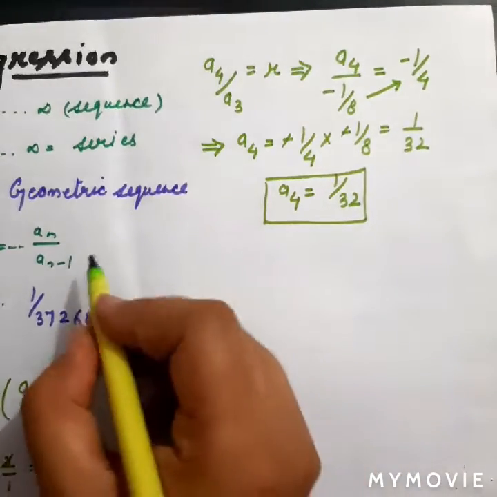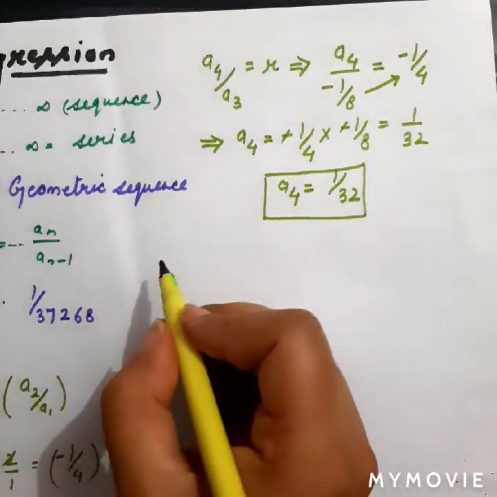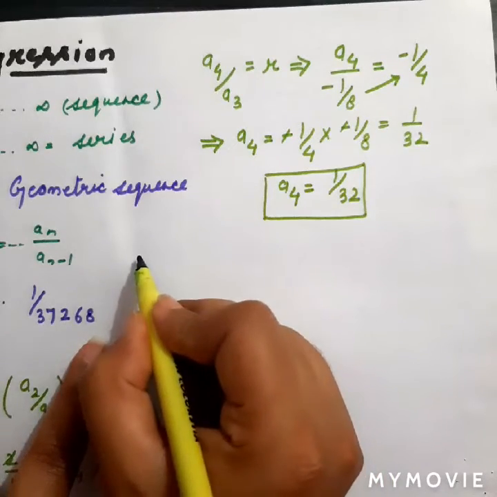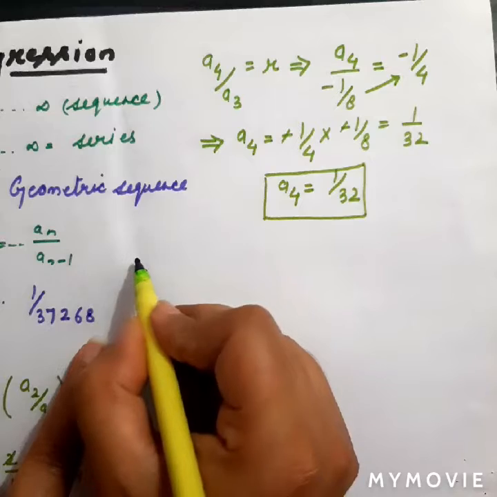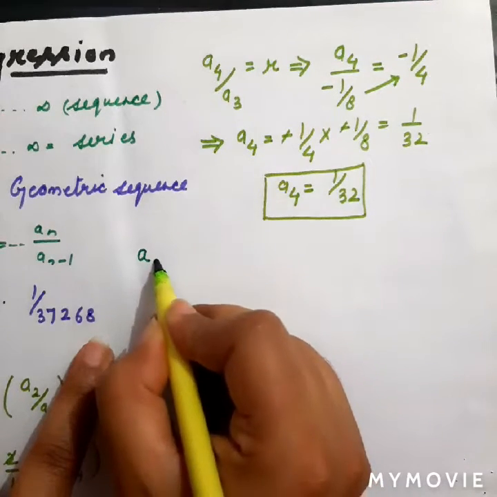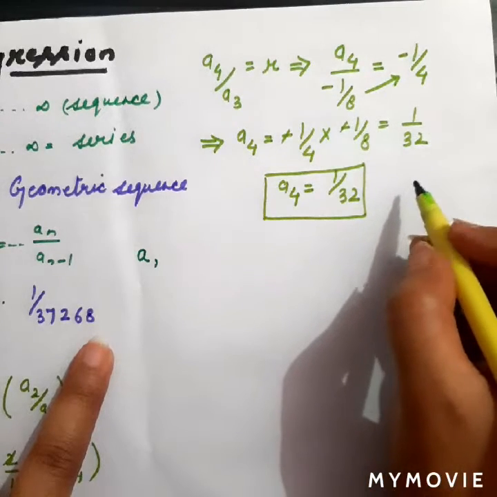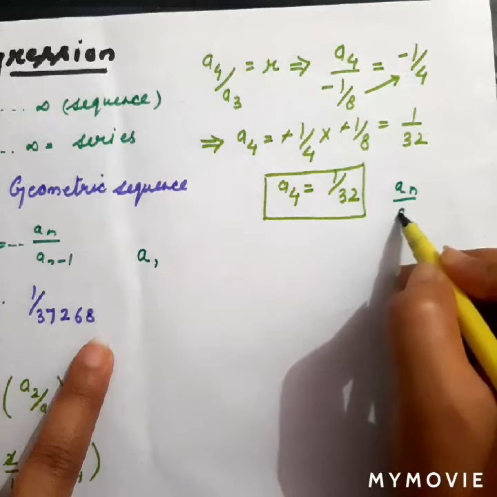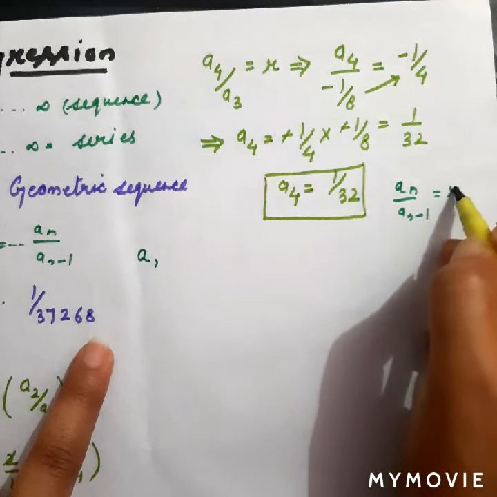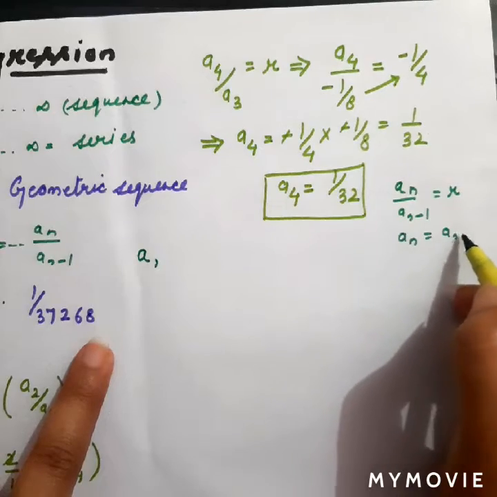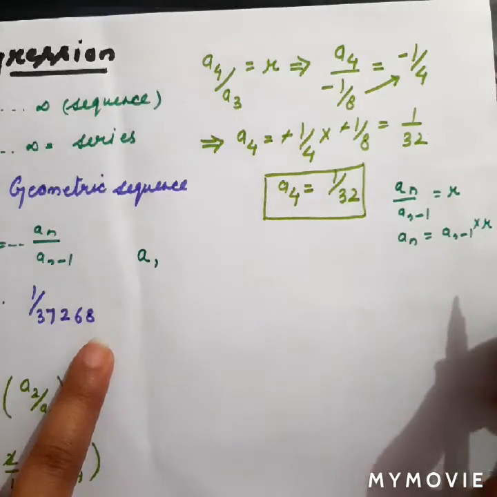Suppose I take a geometric sequence, I can write its terms in this way. For example, a is the first term, and the formula is a_n divided by a_(n-1) is equal to r. That means a_n is equal to a_(n-1) multiplied by r.